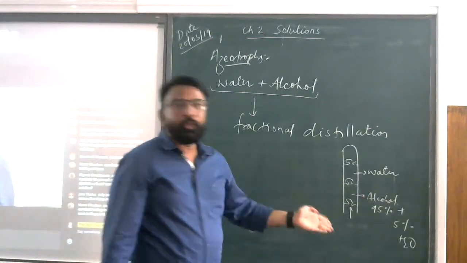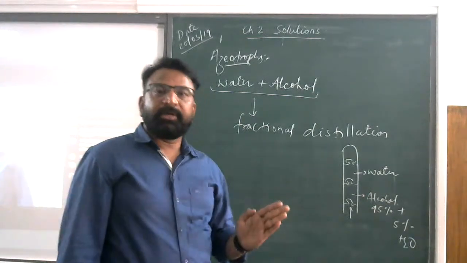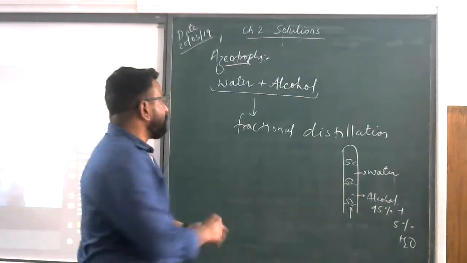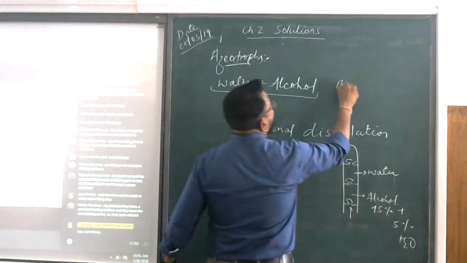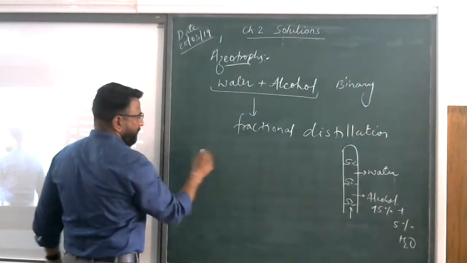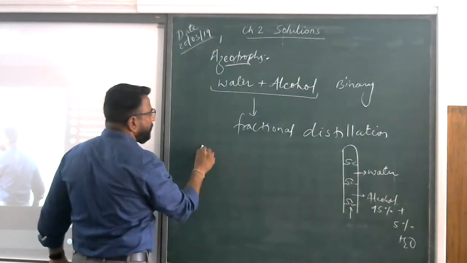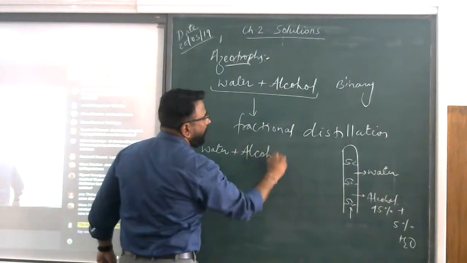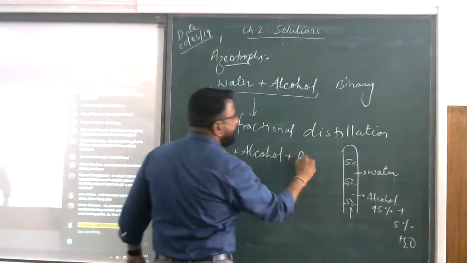But we need to separate this mixture and get 100% alcohol. For this, what do we need to do? I told you this is the binary. Now, to separate this alcohol from the water, we add benzene.